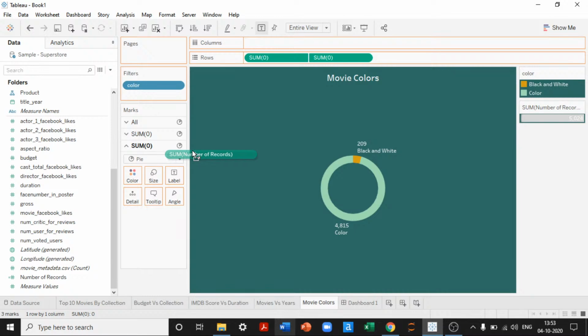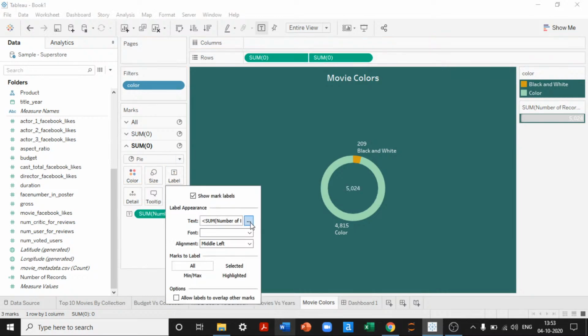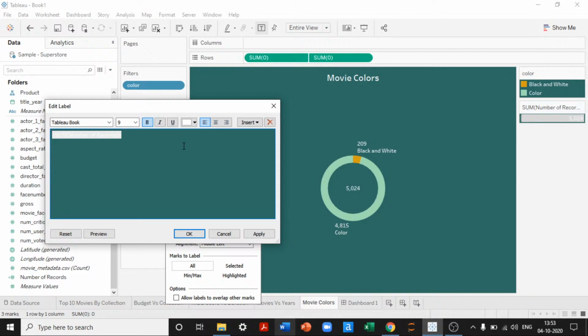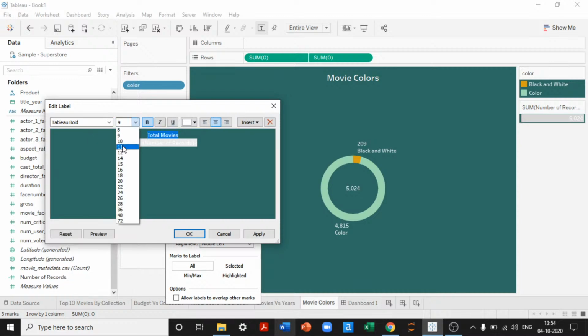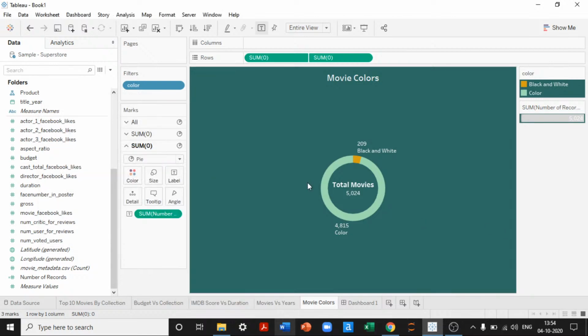I'll just drag number of records into the text and say total number of movies. These are the total number of movies that got released. So I'll increase this size. Perfect. So we have movies that are made in two different colors, black and white and color, so we are able to categorize them and then plot them into a visualization.